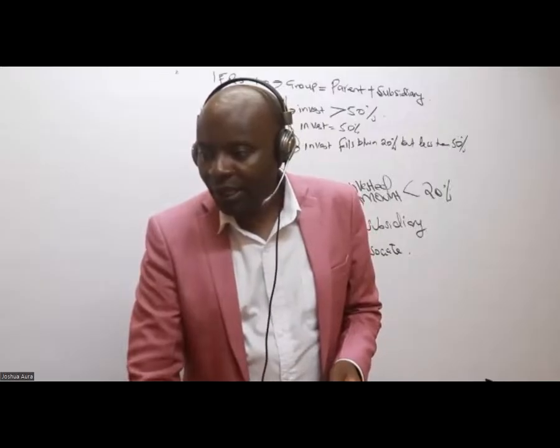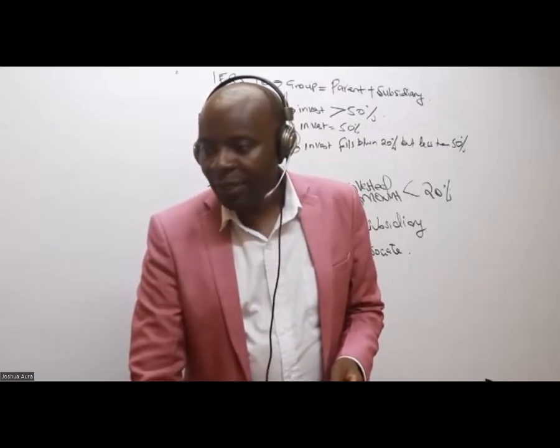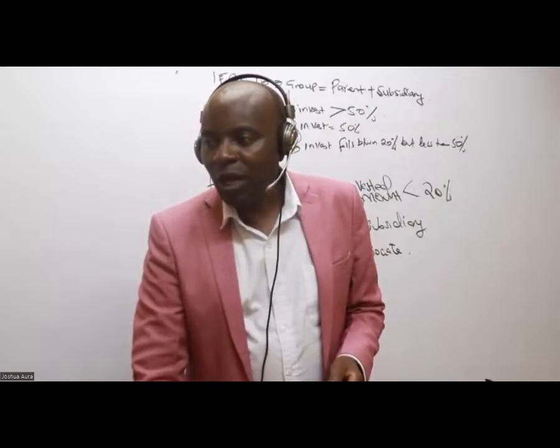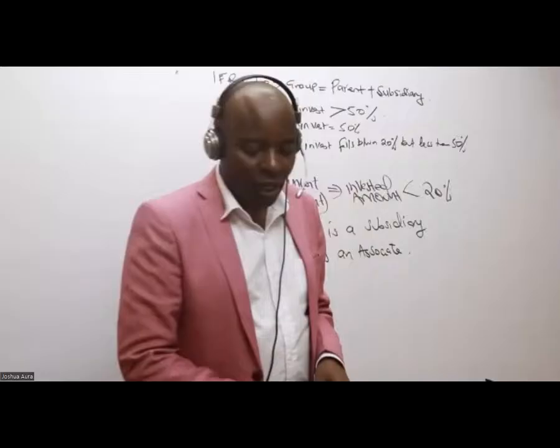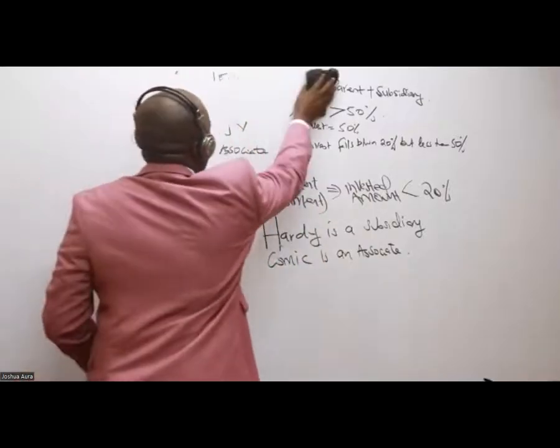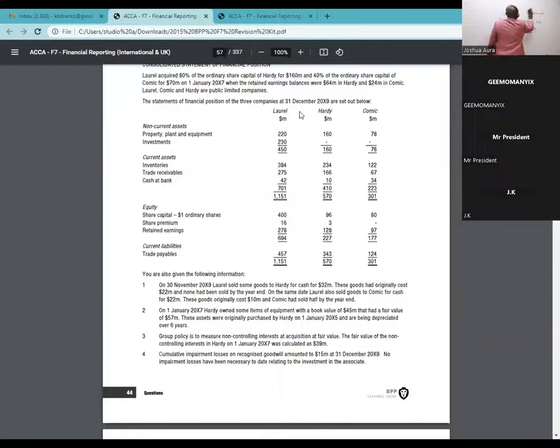So what I'll do, ladies and gentlemen, here, it's page number 44, Sheila. I will come and copy this. This is how I start doing this question. I'll come and write there the name of the parent. The parent is called Laurel. So we have here Laurel Group consolidated statement of financial position.